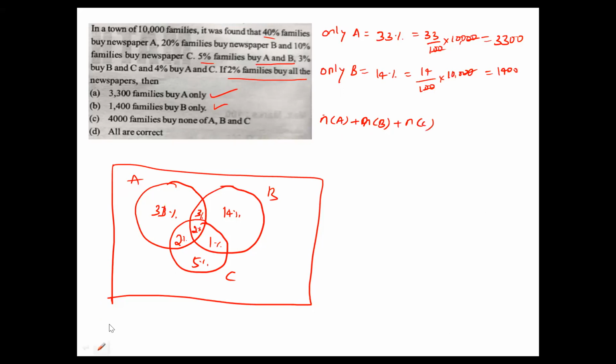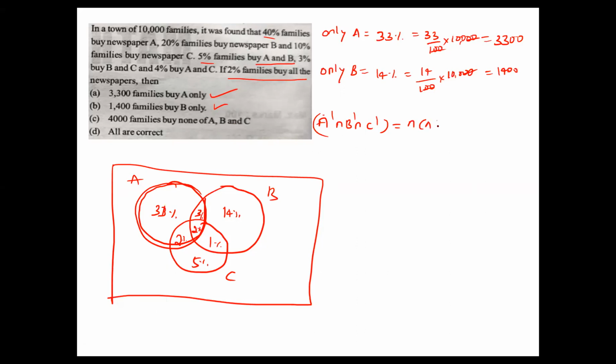Otherwise, you can write this as none of ABC, so A' intersection B' intersection C'. This one I have to write down. So what is the A value? 40%, this complete. This A is 40%. Yes. Otherwise, in the notation, you can write like this also, fine.